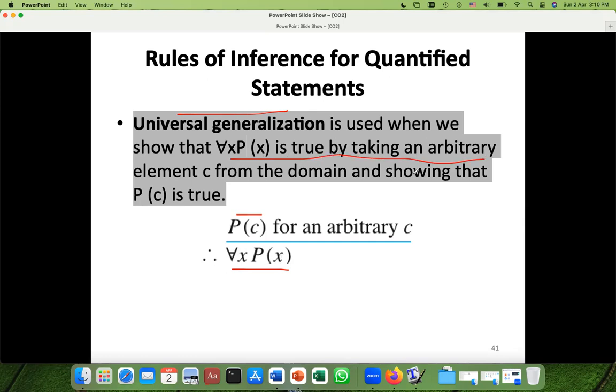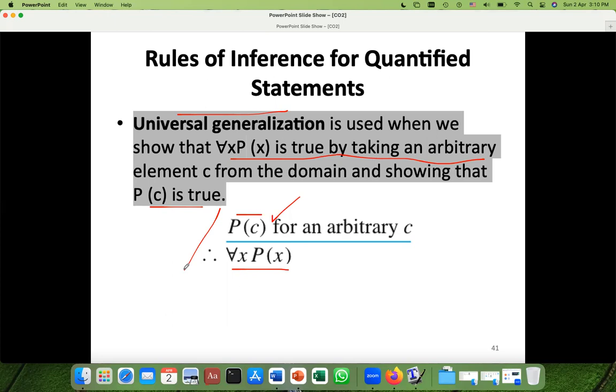By taking an arbitrary element. Arbitrary means you have to take some random member from the domain. And after taking that random member, if P(c) is true, then you can say that this is true for all. This is again an inference rule, and it is called universal generalization.